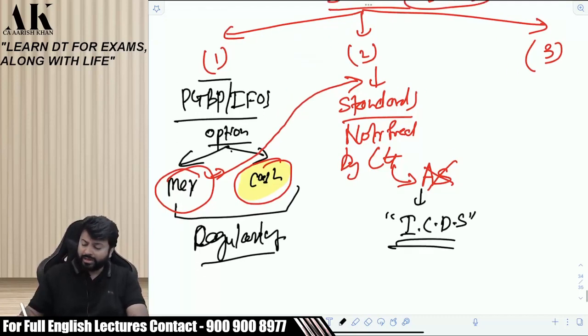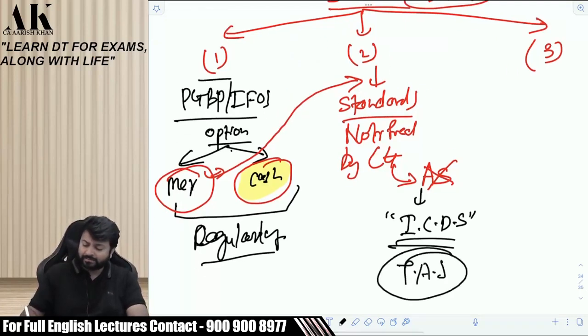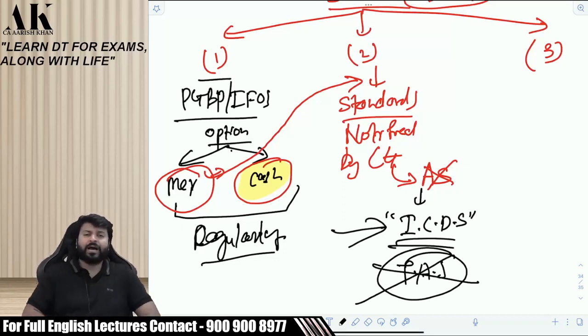Earlier this was also called tax accounting standards, but then they removed the word tax accounting standard and put the name as ICDS. So in income tax you have to follow ICDS, not accounting standards given by ICAI or Ind AS. Forget about ICAI now. You have to follow the ICDS given by the CBDT. The Central Board of Direct Taxes has made its own accounting standards by the name of ICDS. Earlier it was called tax accounting standard.